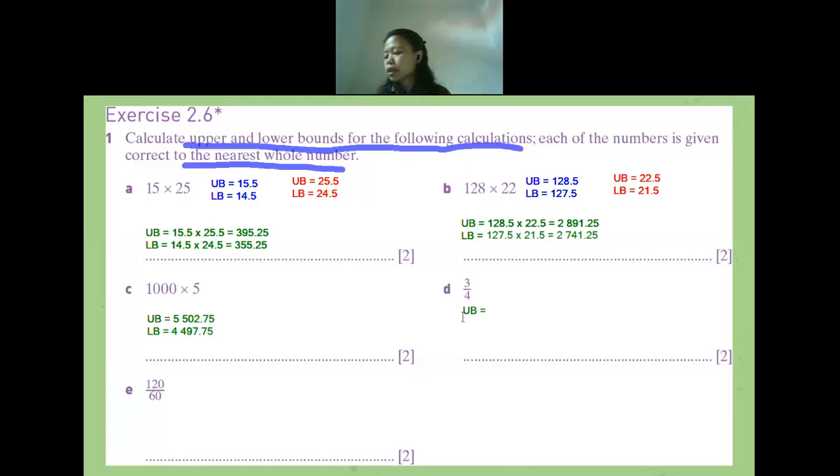Hello, did my internet disappear? Hello. Okay then. What will it be for the upper bound? 1. Okay, did anyone get confused? Where is the 1? If anyone gets confused, you can clarify with me. Do not sit quiet. It's okay to ask.